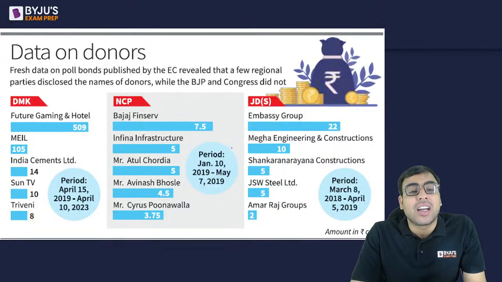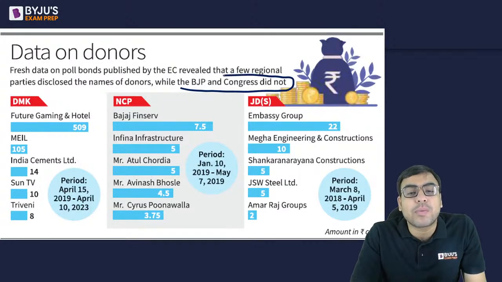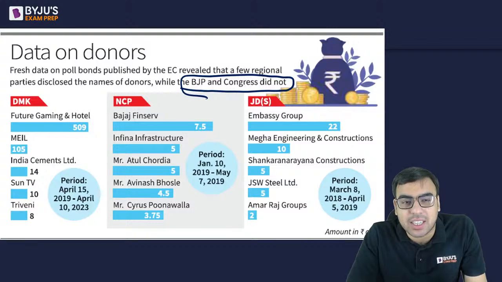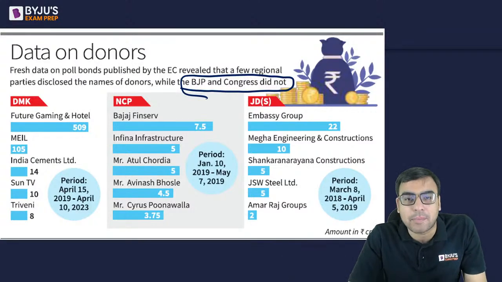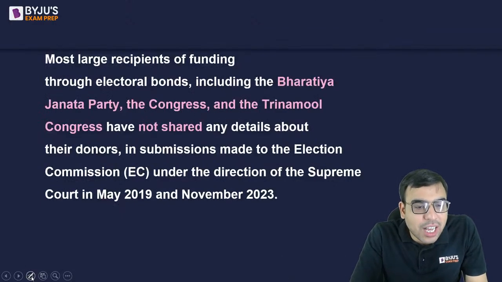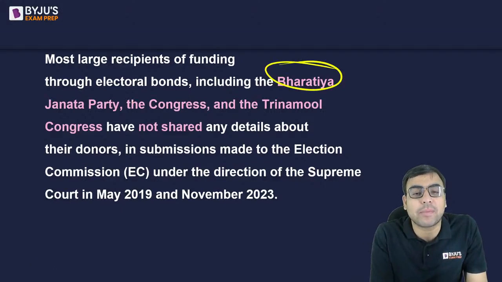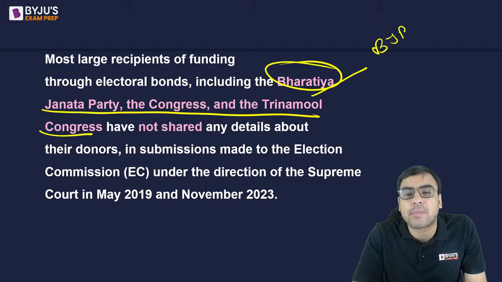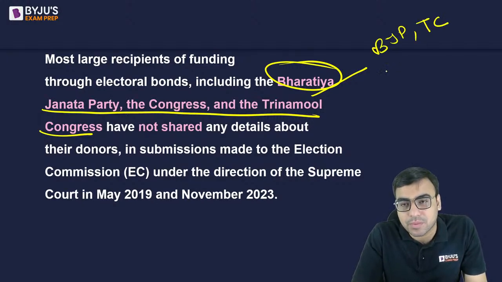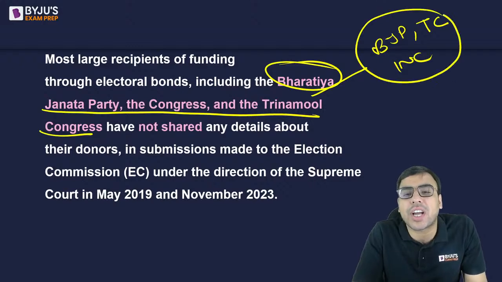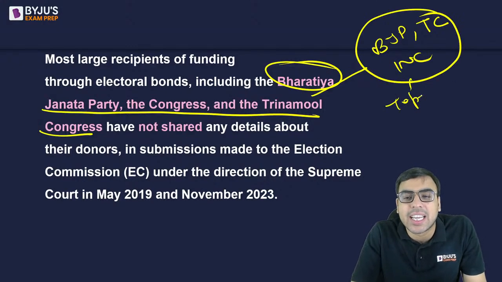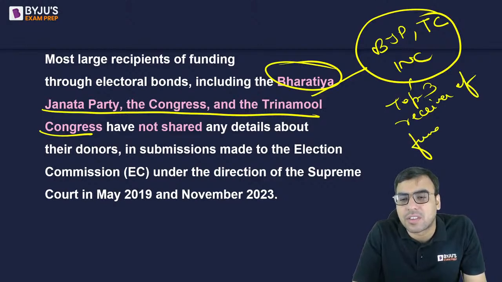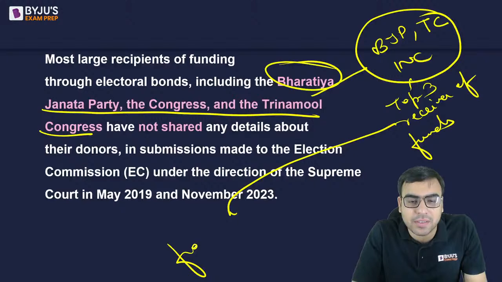However, BJP and Congress, the two topmost political parties of India, have not revealed in public that we have got from this company and that company. The largest recipients of funding through electoral bond include BJP, Congress, and even the Trinamool Congress. So these are the top three: BJP, Trinamool Congress, and Indian National Congress. These three are the top three receivers of funds from electoral bond, right?